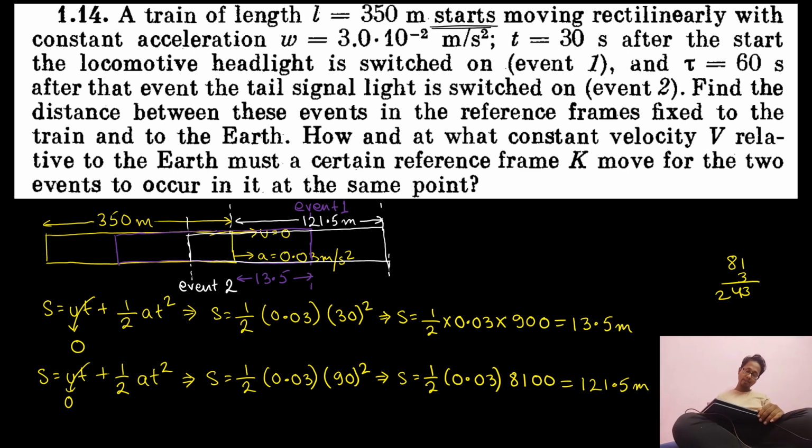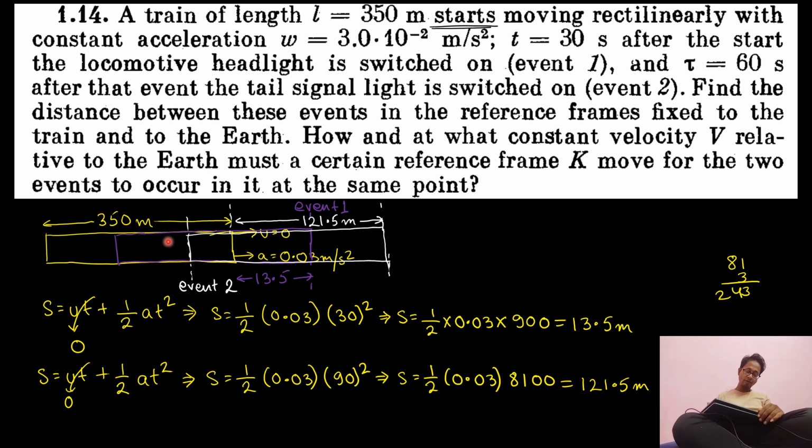And the question is saying, find the distance between these events in the frame of reference fixed to the train. See, a person inside the train will always move along with the train. The distance between headlight and tail light will always be 350 meters, irrespective of the velocity or the acceleration of the train.